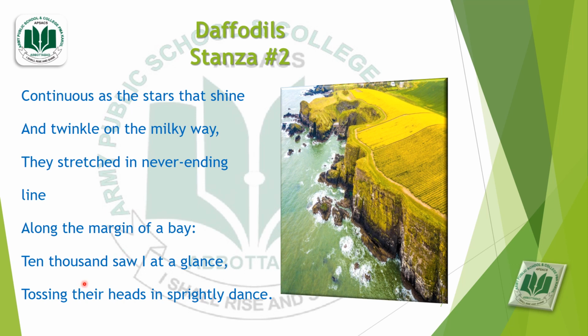Last line: tossing their heads in sprightly dance. We know that daffodils can't move their heads themselves. So tossing their heads means that they were moving their heads, which, again, movement is a human characteristic. So we see that personification is used in these lines, tossing their heads. And in sprightly dance, dance is also a human characteristic. So in this line, personification is used.